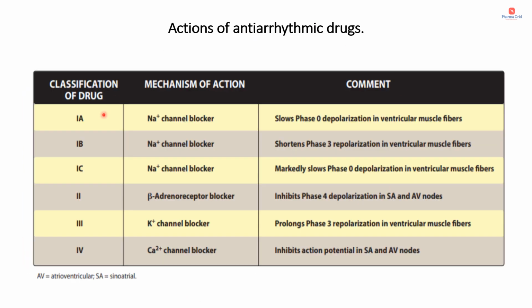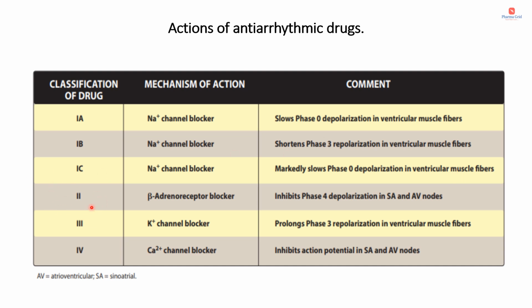In this slide you can see a summary of different classes of antiarrhythmic agents. Let's go through this. Antiarrhythmic drugs are mainly classified into four classes: class 1, class 2, class 3 and class 4, and class 1 is further subdivided into three categories: class 1A, 1B and 1C. Class 1 are sodium channel blockers. 1A slows phase 0 depolarization in ventricular muscle fibers. 1B shortens phase 3 repolarization in ventricular muscle fibers, whereas 1C markedly slows phase 0 depolarization in ventricular muscle fibers.